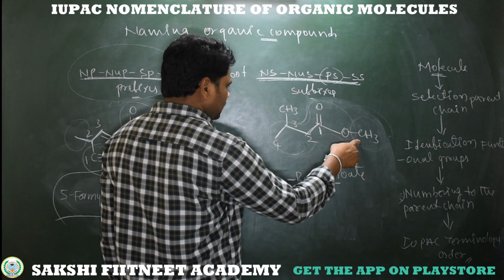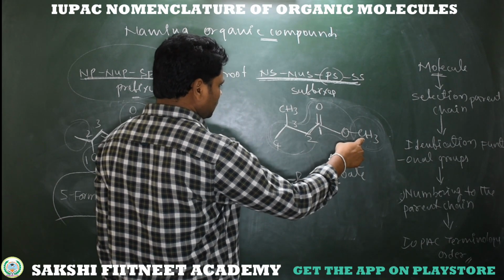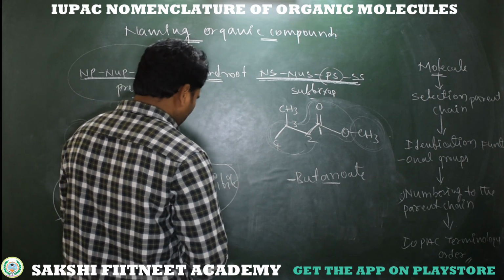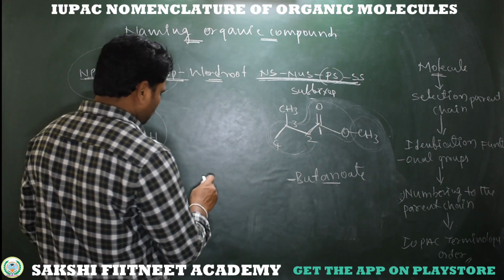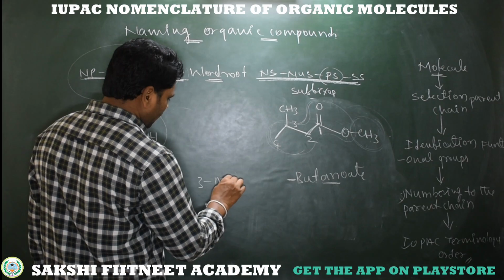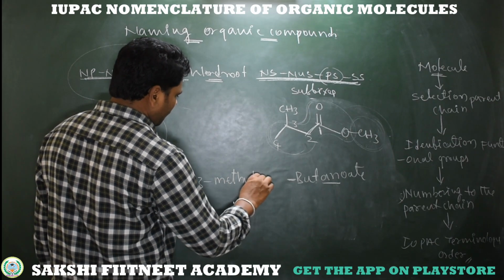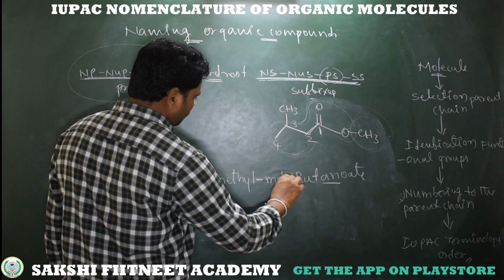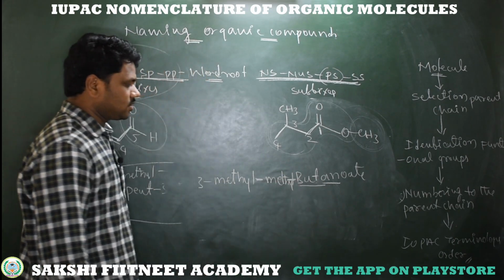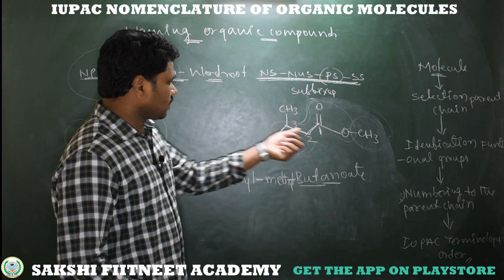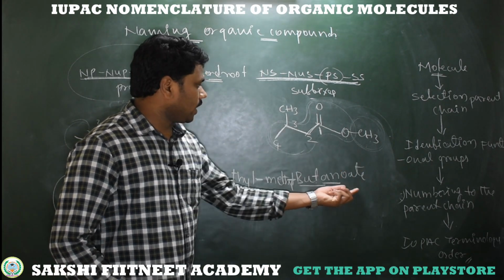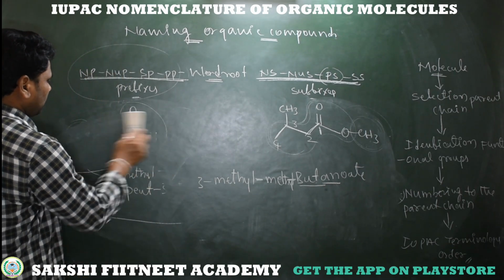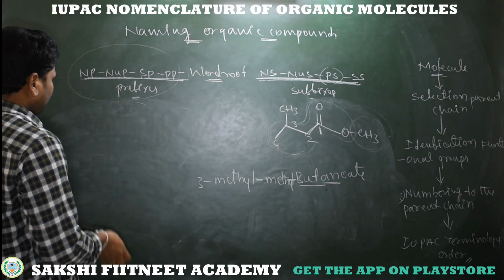Coming to this CH3, this alkyl group is also a substituent. The substituent is at the third position. So here, 3-methyl butanoate, 3-methyl butanoate.